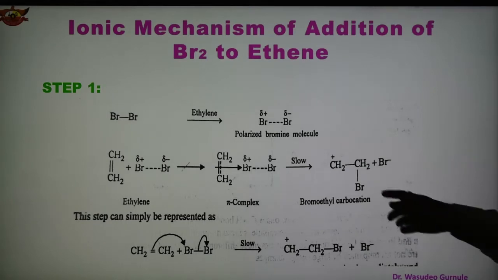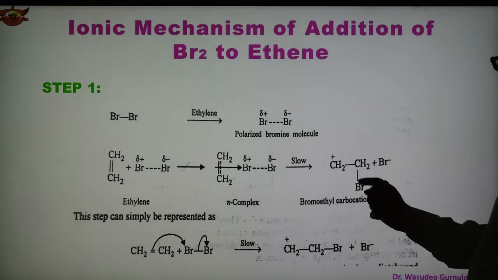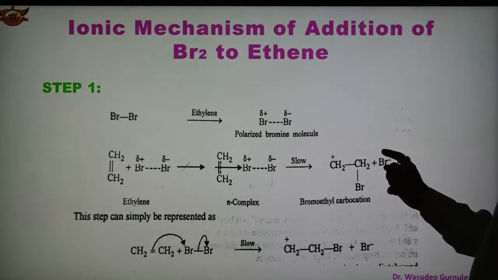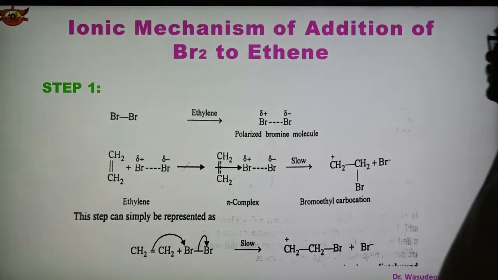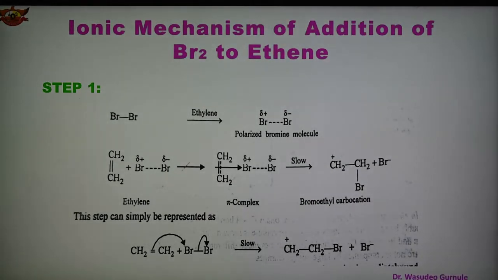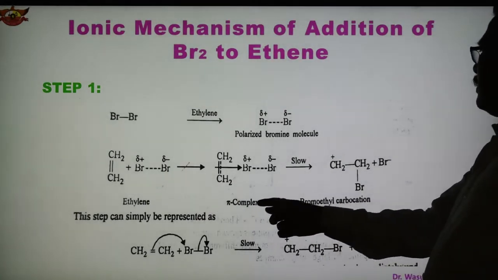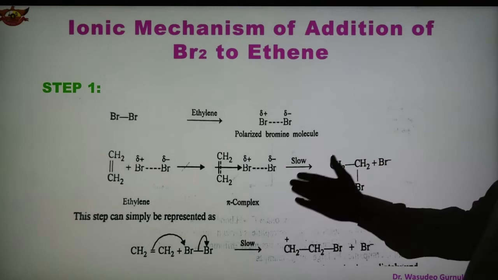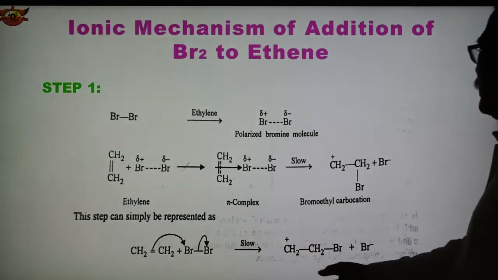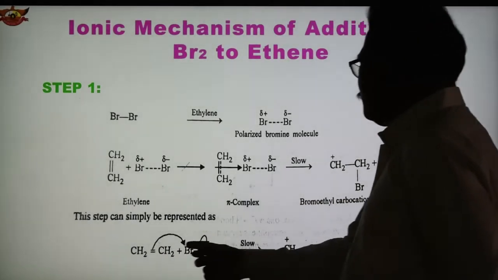So this is the bromoethyl carbocation, and bromide ions are formed. When ethylene reacts with polarized bromine, first it forms the pi complex, and after that it forms the bromoethyl carbocation. This step can also be represented in this way. So this is ethylene and bromine.